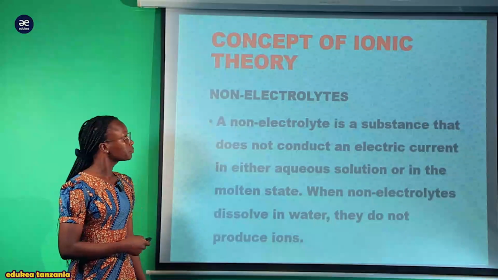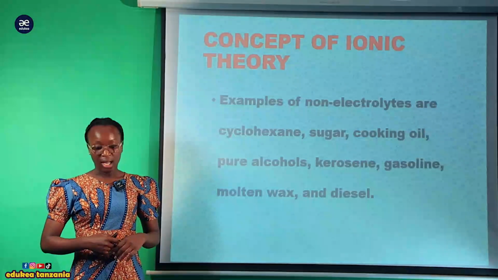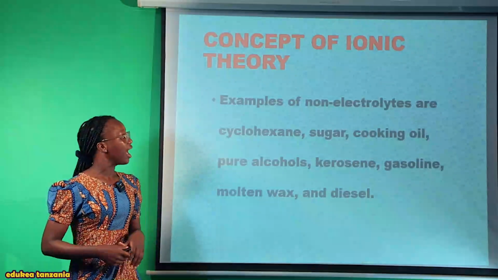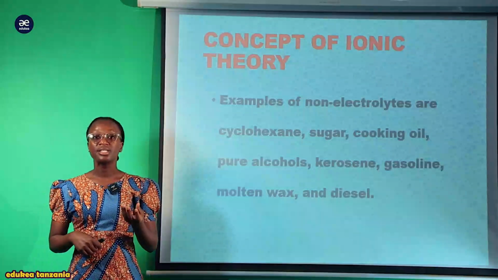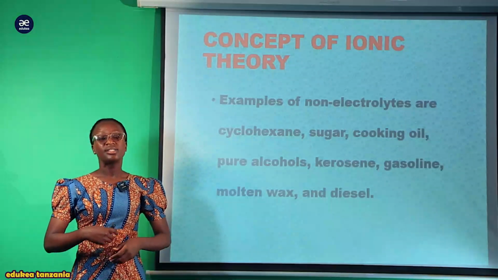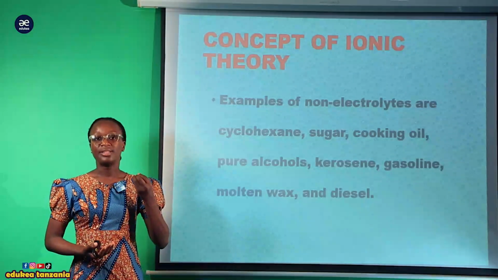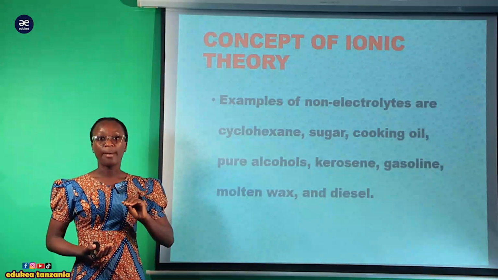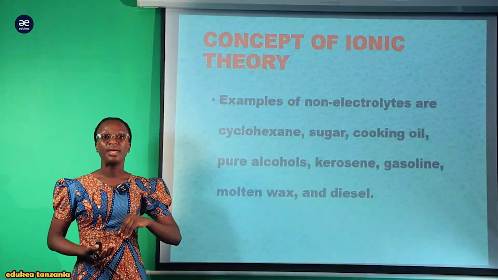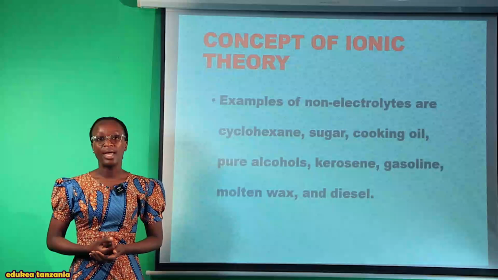So what happens? For instance, we have cyclohexane, we have sugar. My student, once you take sugar and dissolve it in water, it's very difficult to have forms whereby electricity can be passed through them. Also we have cooking oil, mafuta ya kupikia.